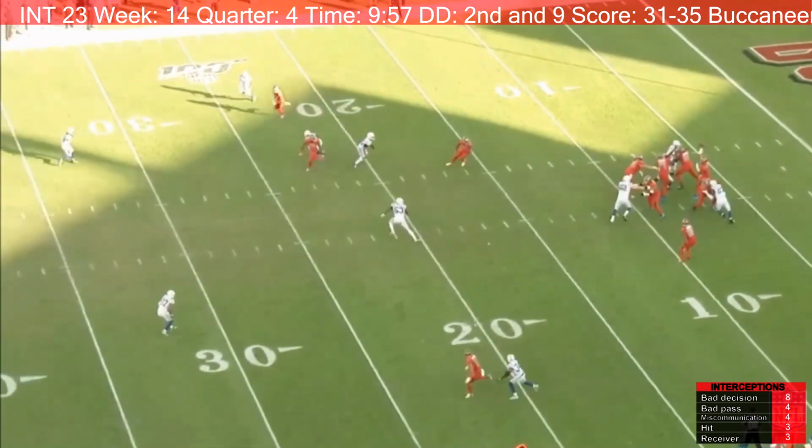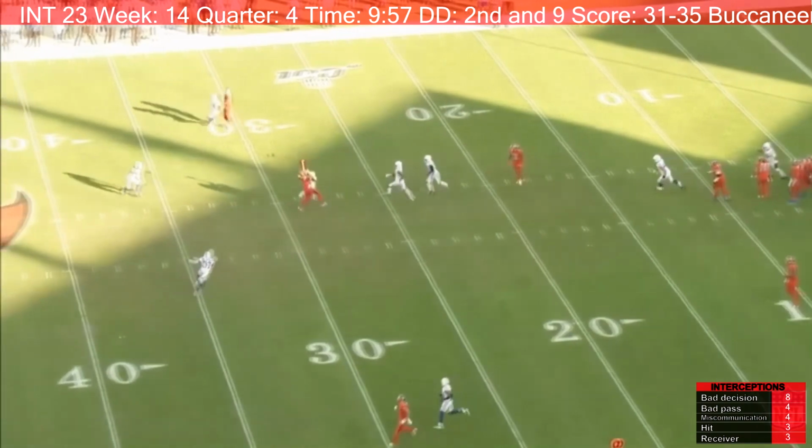There's Jameis Winston. He's throwing the ball now. You can already see Brashard Perriman is facing to the inside. The ball has not released from Winston's hand yet, so he still has direction with it. He could very easily have thrown it in this direction where Perriman is heading. Instead, he throws it as though Perriman was going to go straight, causing Perriman to have to twist around and try and catch it one-handed backwards. This does not work out well.